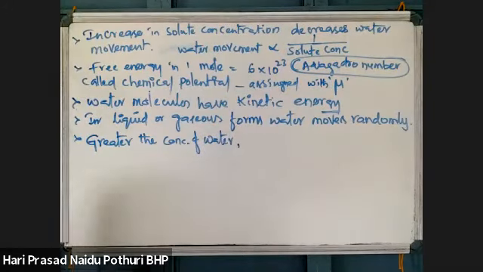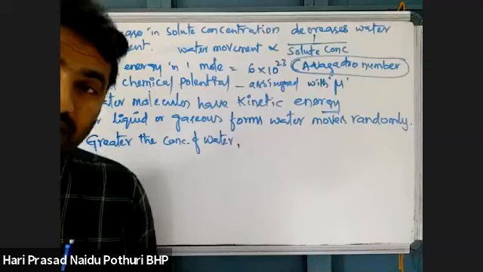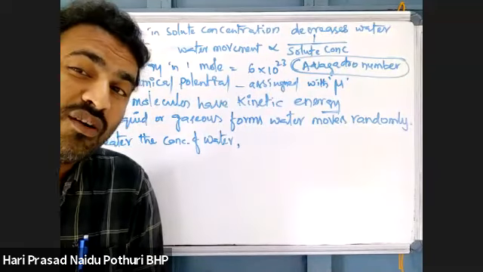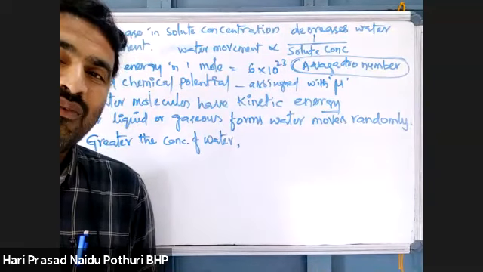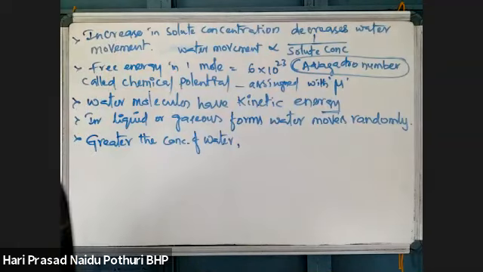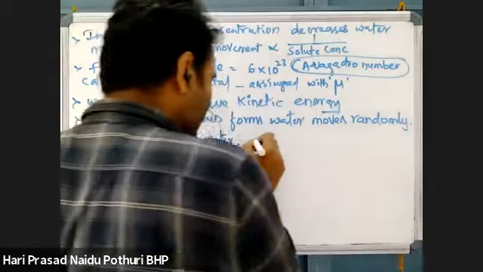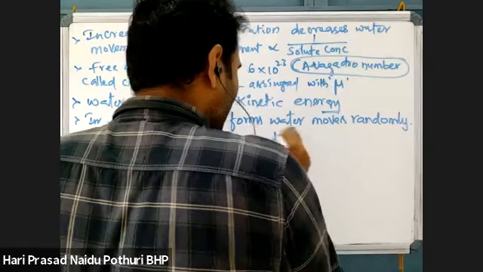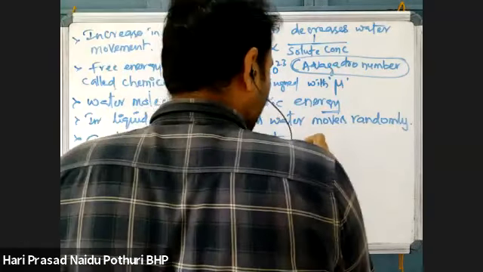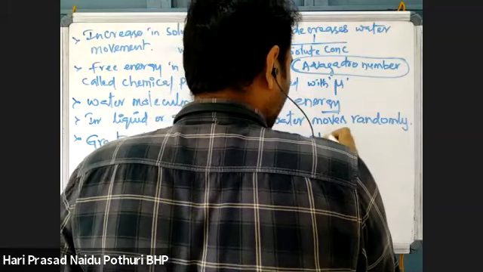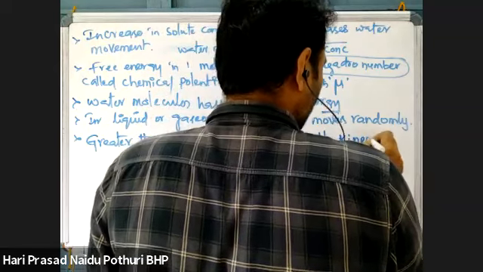If water concentration is more, pure water has more free energy. Free energy is maximum for pure water. So greater the water concentration, greater is its kinetic energy.